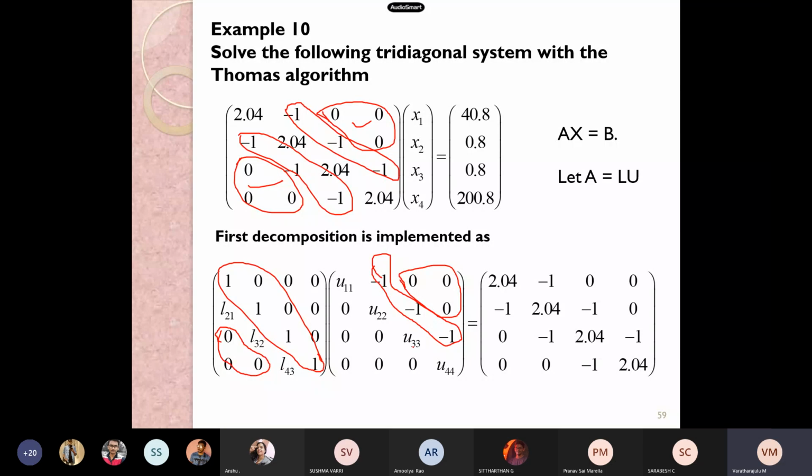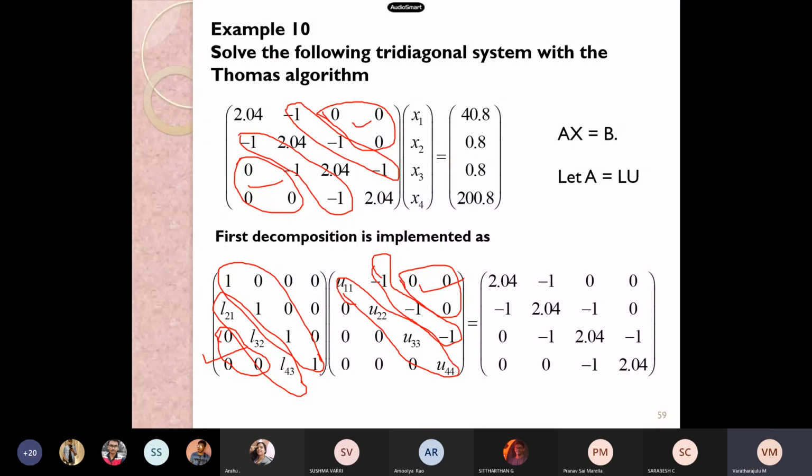And for the upper triangular matrix, we started writing from the main diagonal, and the rest we continued with distinct designations, that is U11, U21, U31, similarly till U44. But the Thomas algorithm states that the upper triangular portion, that is the super diagonal, should be -1 as in the given problem, and the rest of the upper portion is equal to 0. Similarly, in the lower triangular portion, the terms should be 0 apart from the subdiagonal term.